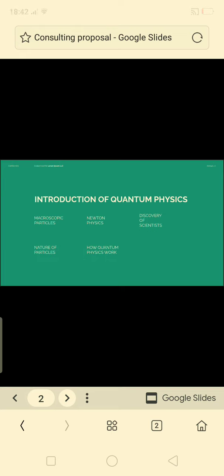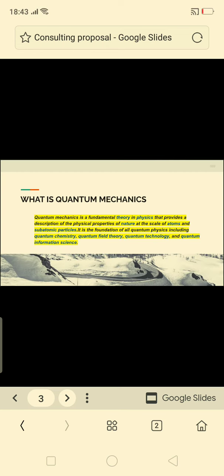The nature of the particles, as I have described before, means that we would discuss the wave function of the particles, how the particles work as a particle and how they work as a wave. We would discuss its dual nature and how quantum physics works, and what the applications of quantum physics are that we are using in this world. So each and everything we will discuss today. Let's start.